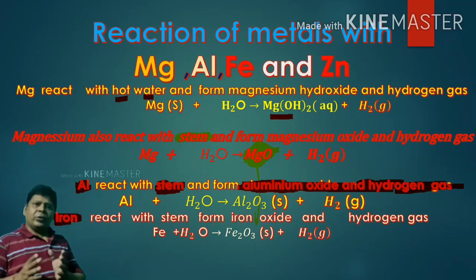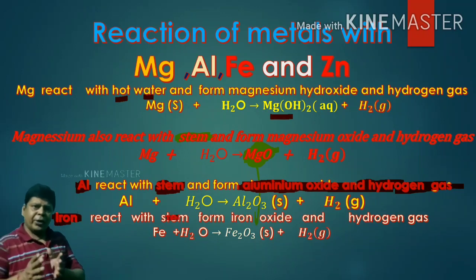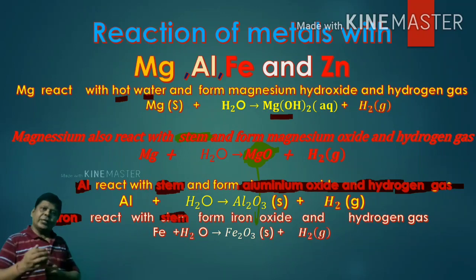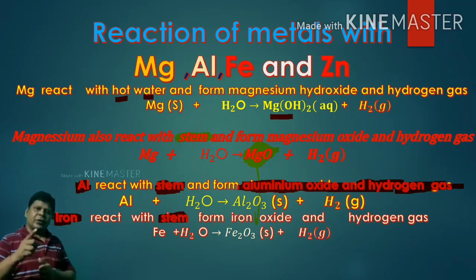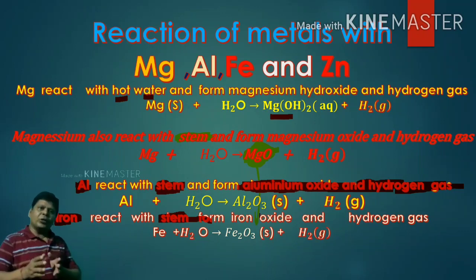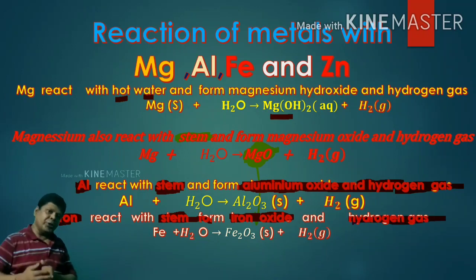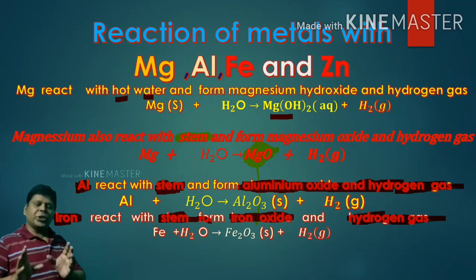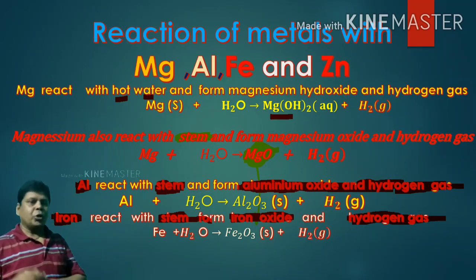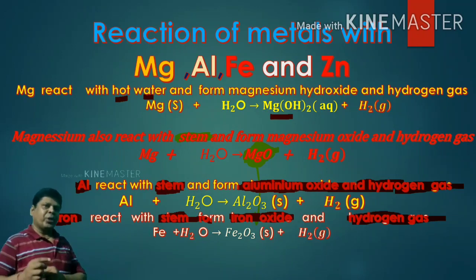Some metals react with hot water and some metals react with steam. On the basis of this, we can also arrange the reactivity order of metals, and we will study the reactivity of metals in the next video. I hope you will see that video also.